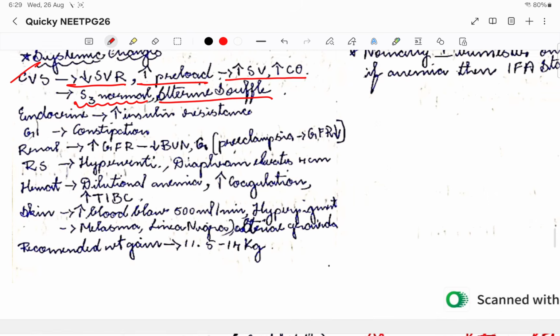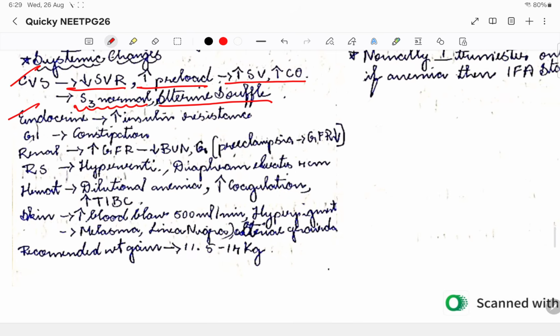Then coming to the endocrine system, insulin resistance will increase because the mother has to leave the glucose for the baby's development also. That is why there is insulin resistance here. In the GI system, there is a little constipation. Then the renal function: there will be increased GFR and reduced blood urea nitrogen. Please remember, in preeclampsia there is a reduced GFR, whereas normally there will be increased GFR.